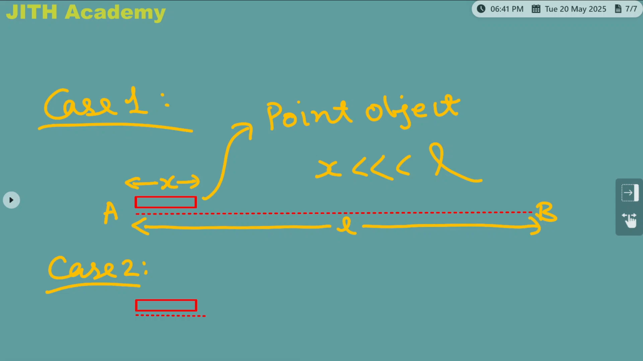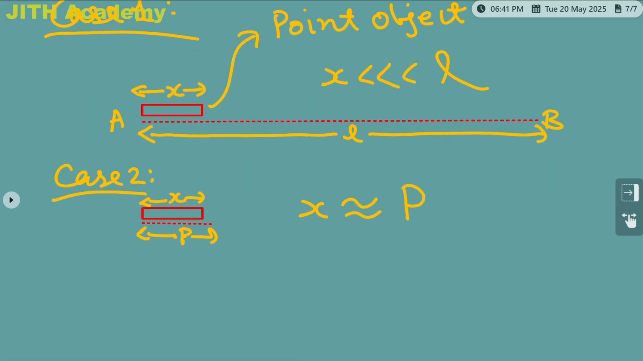The same train is crossing some platform whose length is p. We can clearly say that x is comparable to that of p. It is not equal, it is comparable. Then I can say x is not a point object. We cannot treat the train as a point object. Here I can say the train is not a point object.